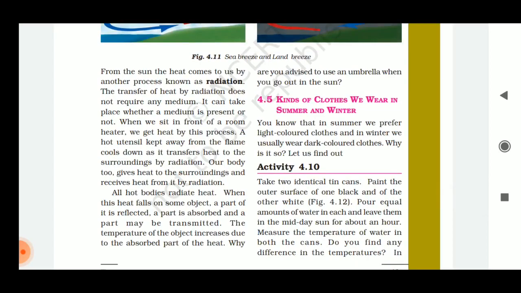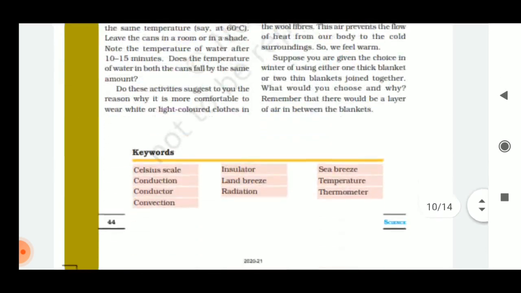So we have completed our topic 4.4. The last topic is 4.5. What kind of clothes do we wear in summer and winter?